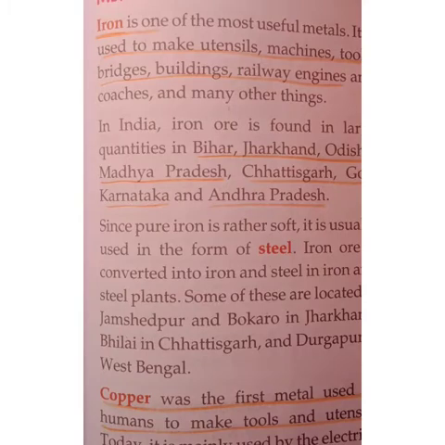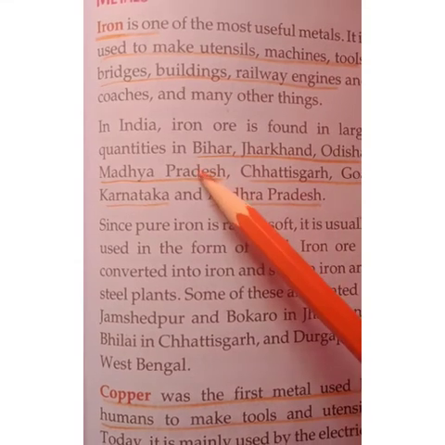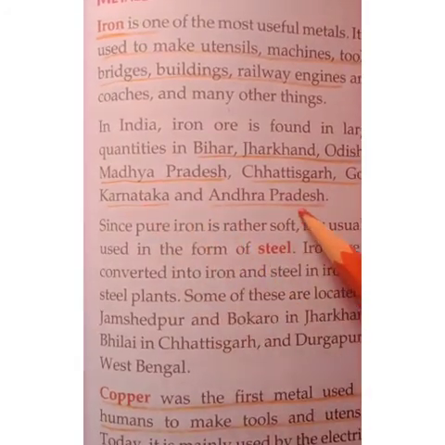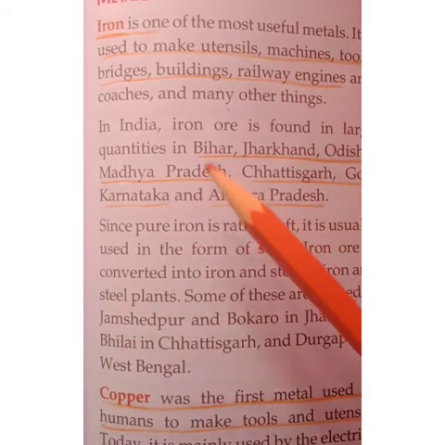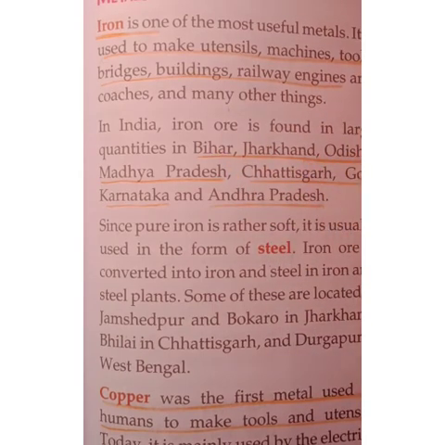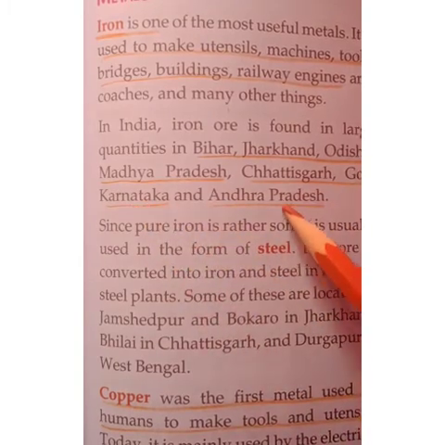In India, iron ore is found in large quantities. We find it in Bihar, Jharkhand, Odisha, Madhya Pradesh, Chhattisgarh, Goa, Karnataka, and Andhra Pradesh.